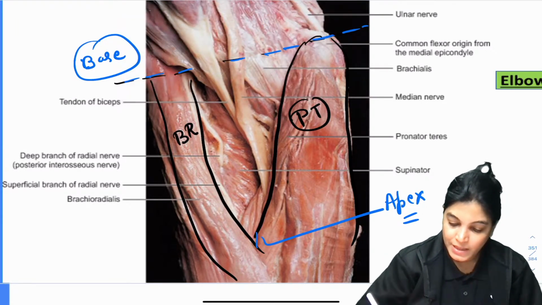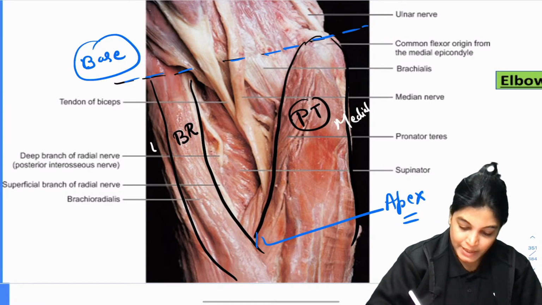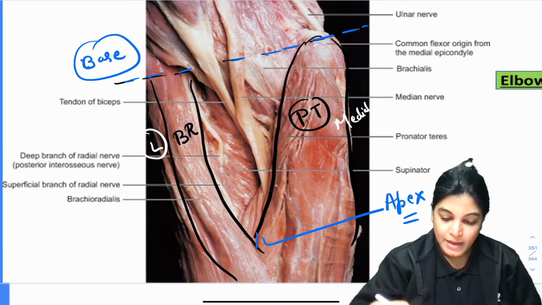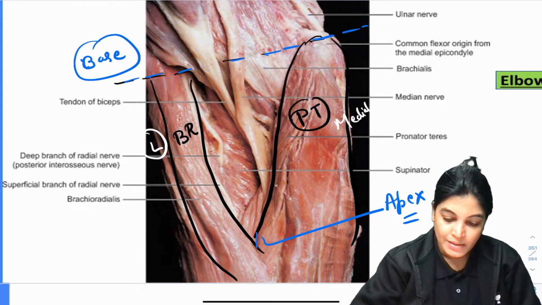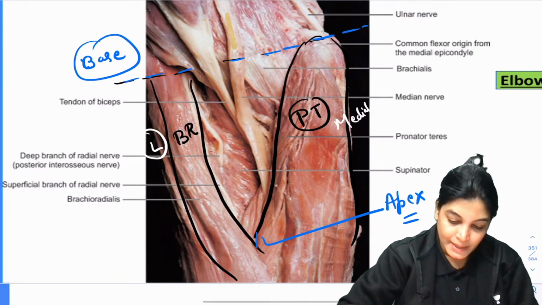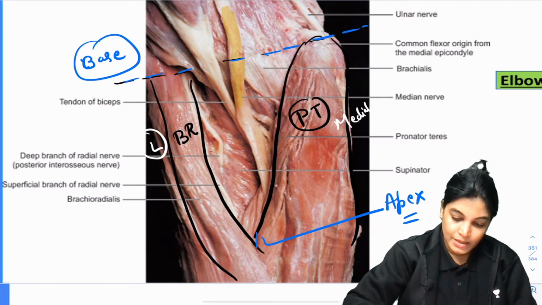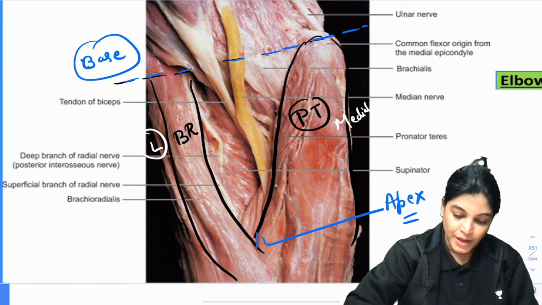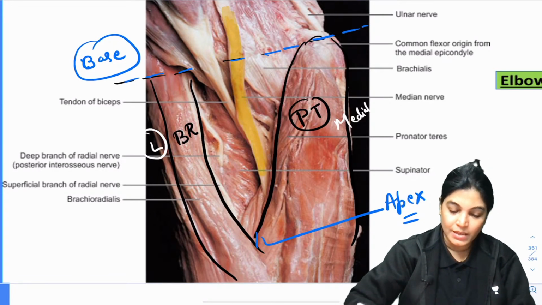Now here, if I talk about the structures, relations and all, so we know that pronator teres is lying medially. It is lying medially. Okay, and we know that brachioradialis is L for lateral. Okay, now the two structures which can be clearly seen here. So you can see here, this is the median nerve. This is the median nerve. So very nicely you can appreciate the median nerve.